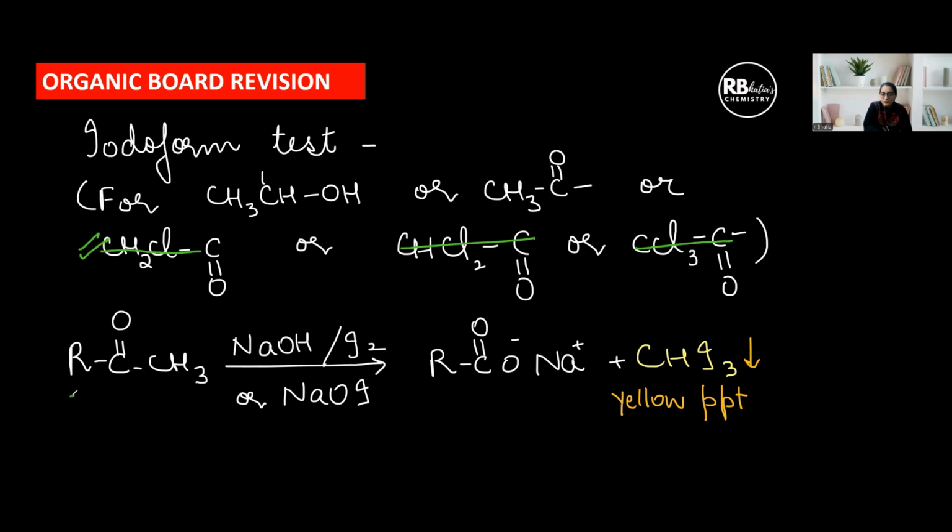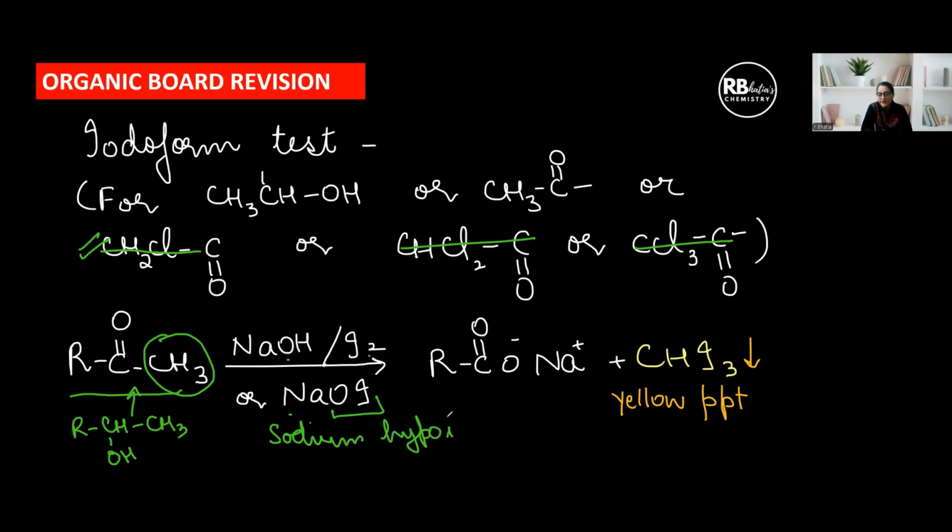So when it comes to a ketone which is a methyl ketone, or instead, if we had, let us say, a 2-ol, this with an oxidizing agent is going to convert to the ketone, so the final reaction will be the same, with sodium hydroxide and iodine, or with sodium hypoiodide. Any of these can be used and we get these products.